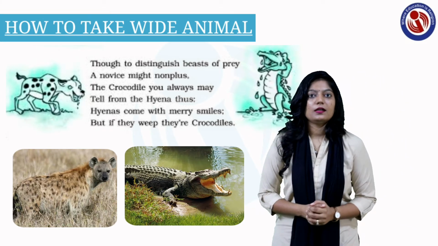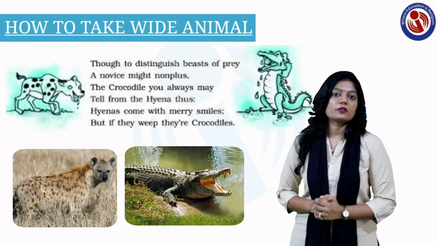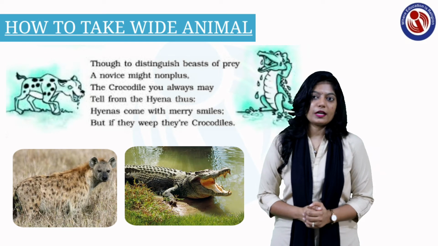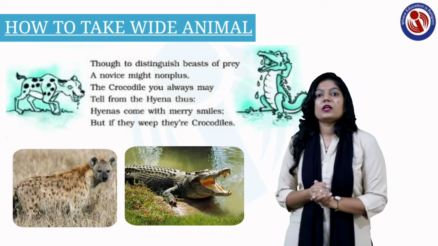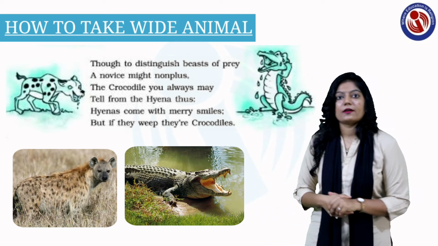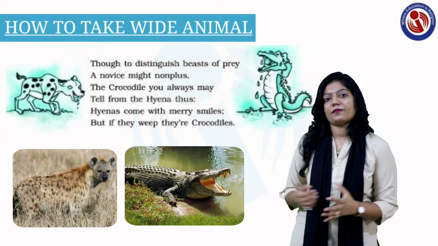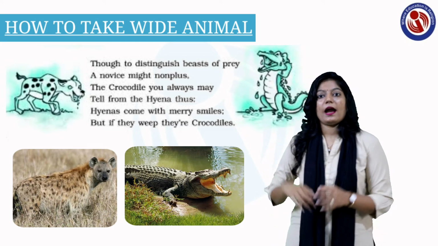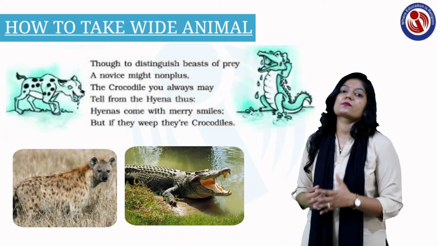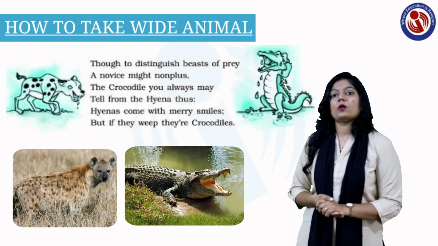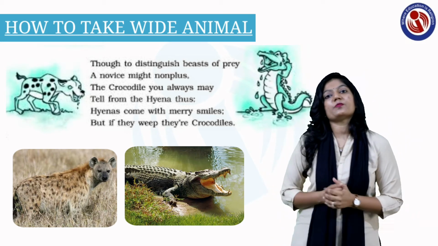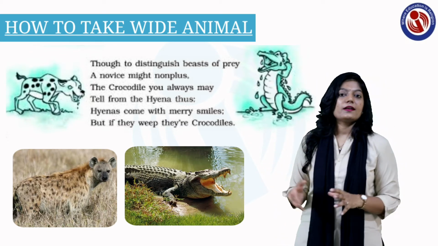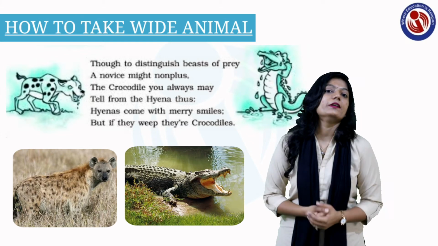So in this stanza there are 2 animals we are talking about. The first is the crocodile and the second is the hyena. If you see the difference between the crocodile and the hyena, the hyena gives a merry smile, he will always smile, and the crocodile always cries. So this is the difference between both these animals. In this stanza, hyenas and crocodiles show their own identity.